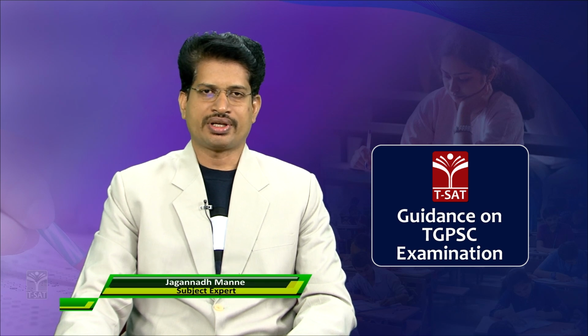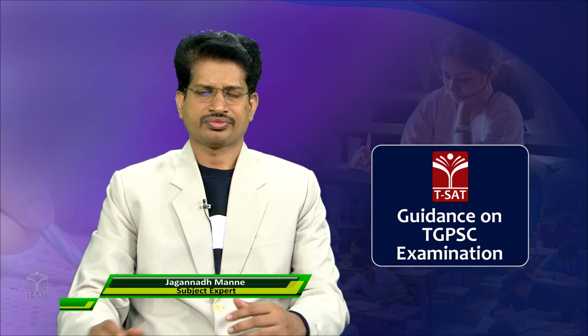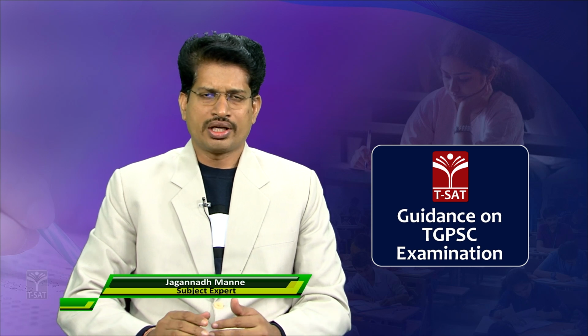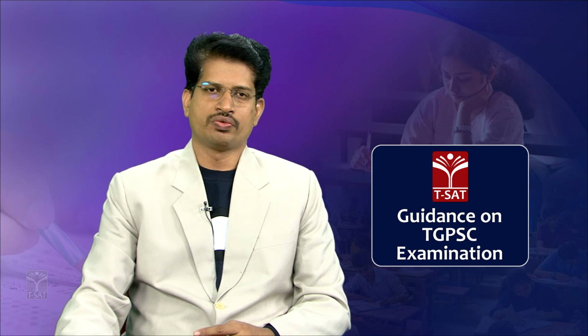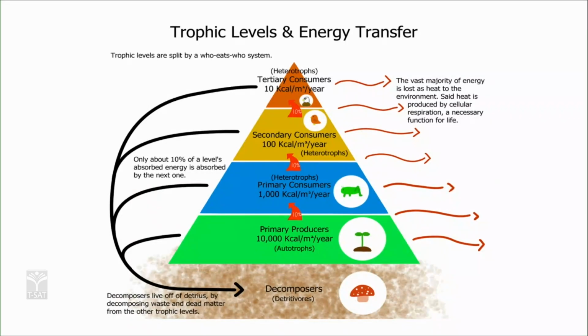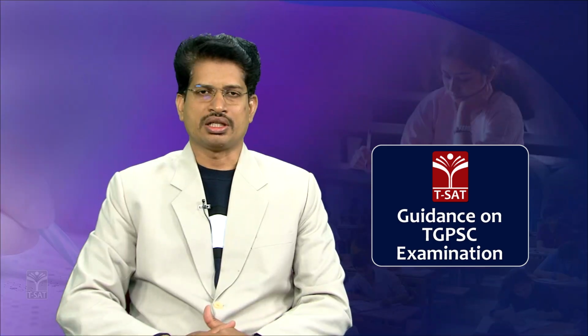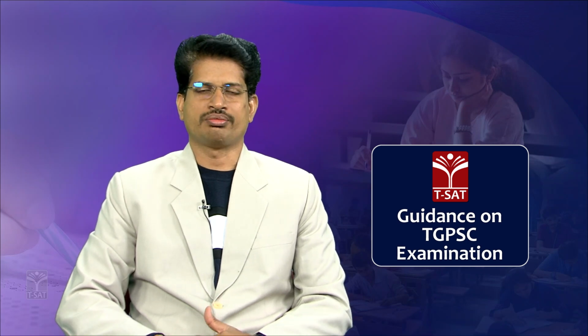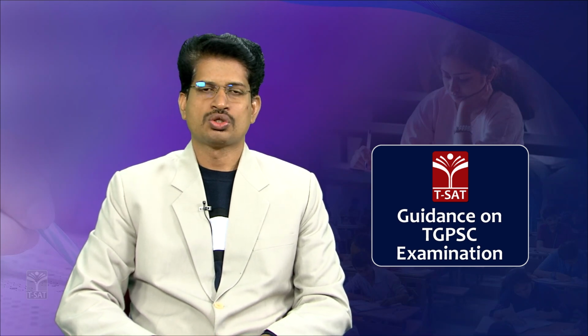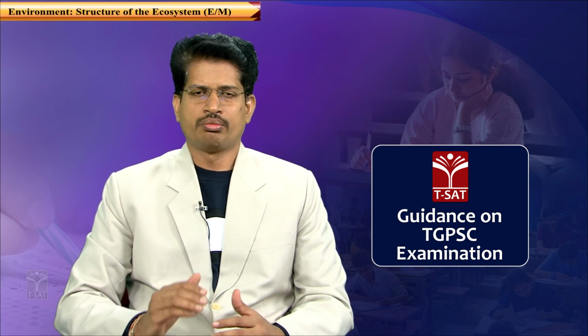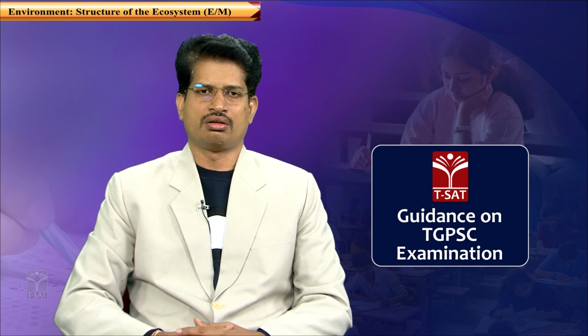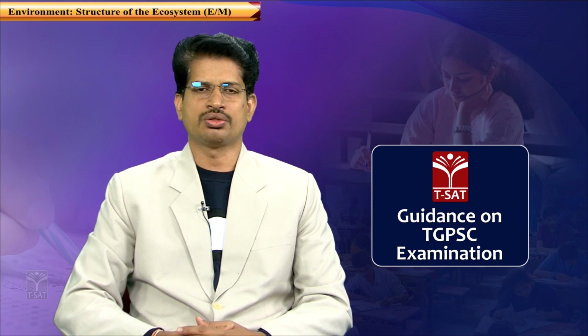Welcome to today's topic in environment regarding the structure of the ecosystem. As far as the structure of the ecosystem is considered, the ecosystem is divided into different layers, based upon certain fundamental factors. The layers of this ecosystem are described as trophic levels. Fundamentally, in general, the ecosystem is divided into 4 different trophic levels.